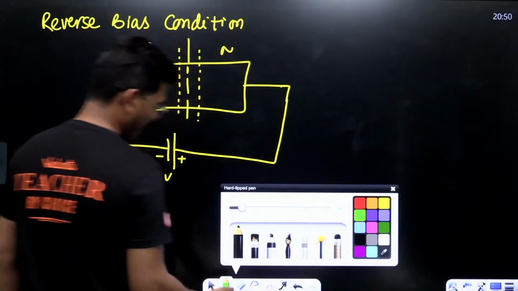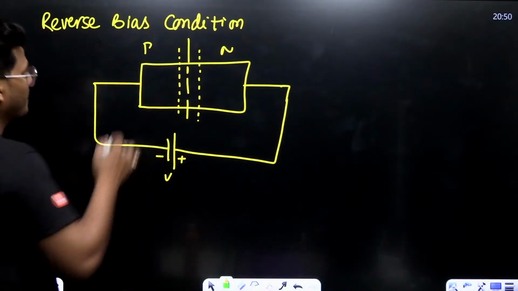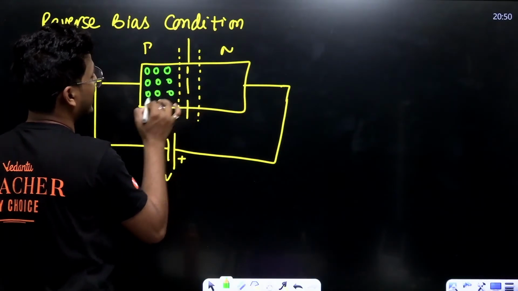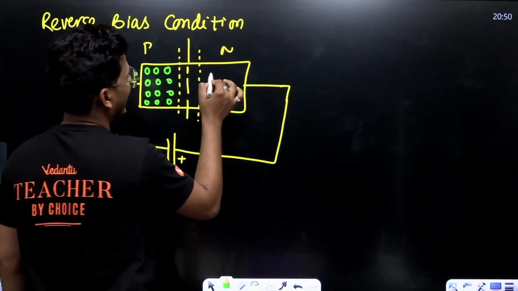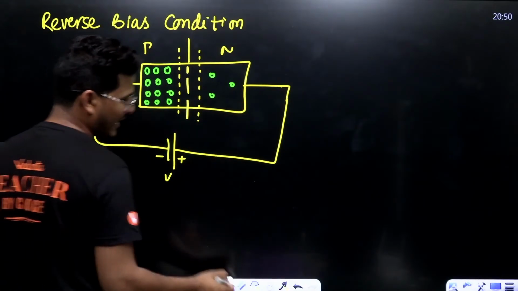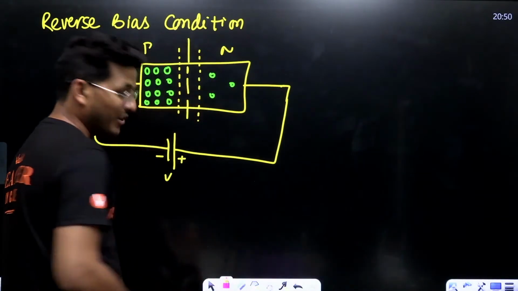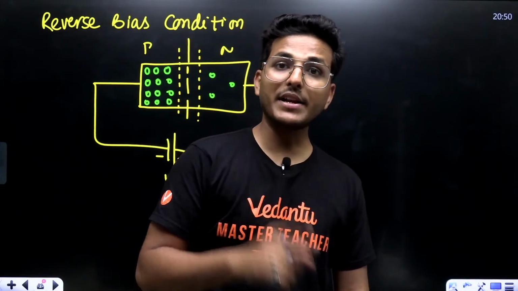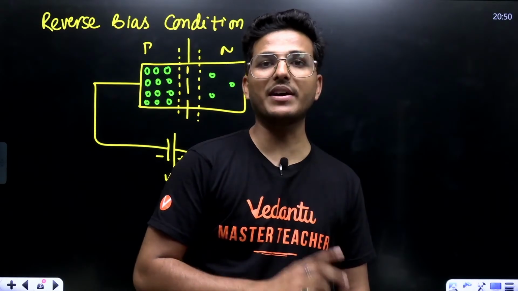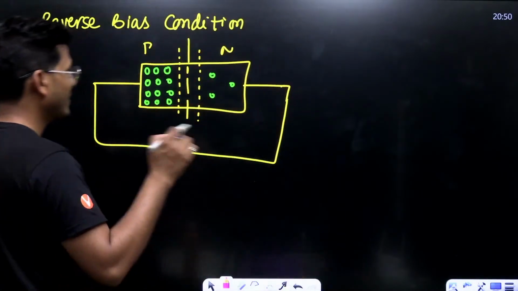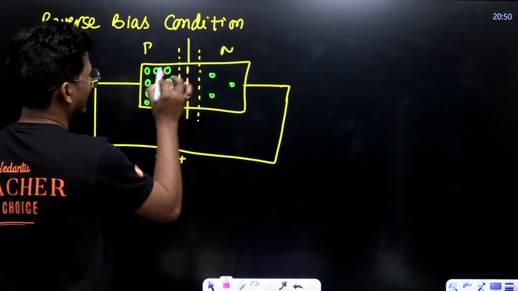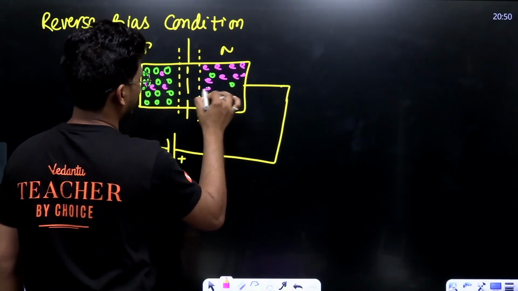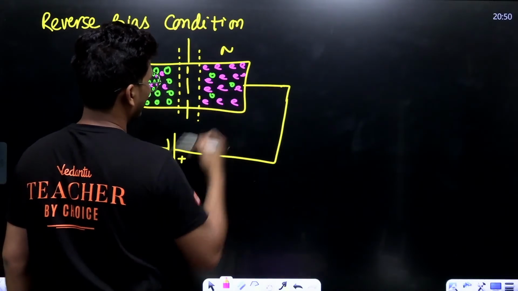See, in P-type, majority charge carriers are holes, and in N-type, minority charge carriers are holes. In reverse bias, minority charge carriers also play a vital role. So let's consider these are the minority charge carriers, and these are majority charge carriers in N-type, right?